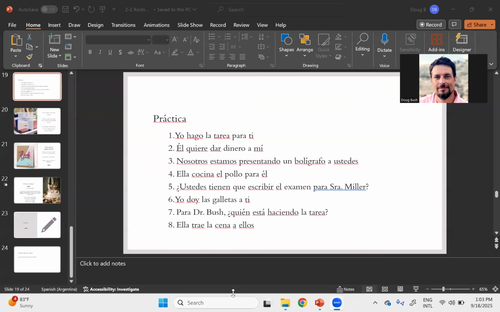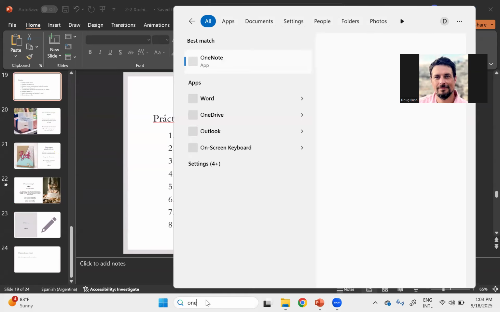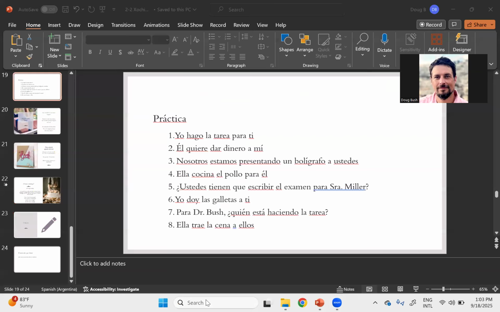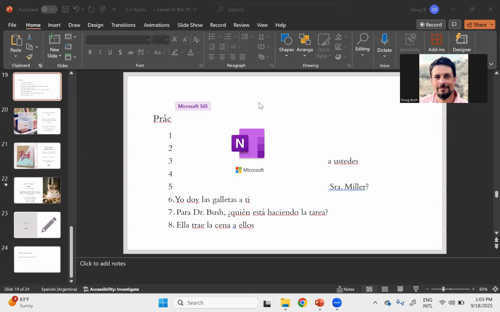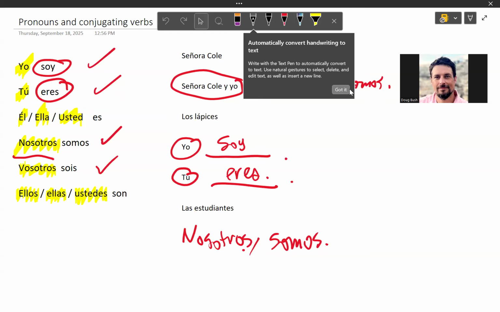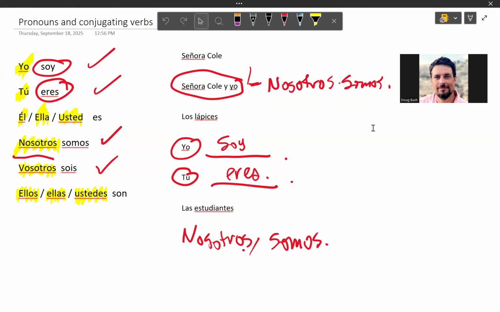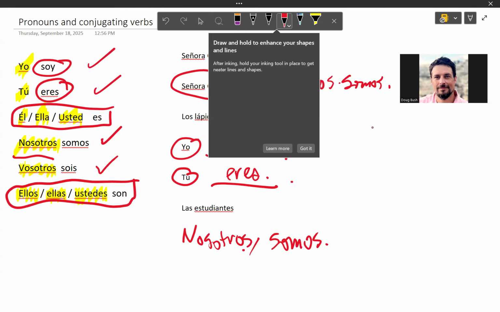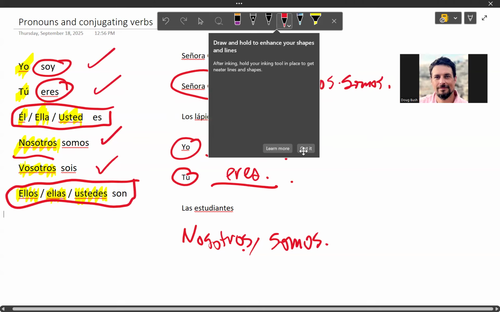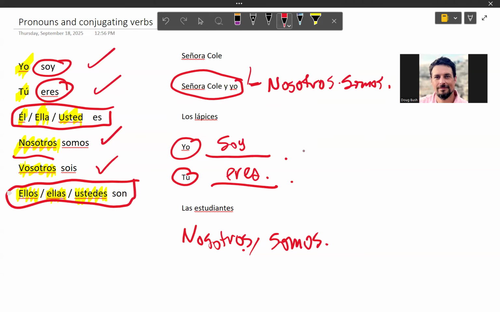Oh, and I just lost my OneNote. Let me get that back up. I don't know why that crashed, but it did. There we go. So now we're just left with these forms here, right? So for example, if you see ellos, you know it's got to be son. If you see usted, you know it has to be es.